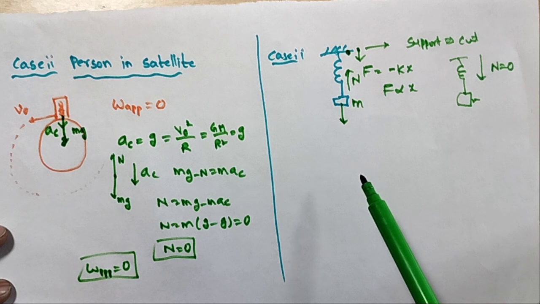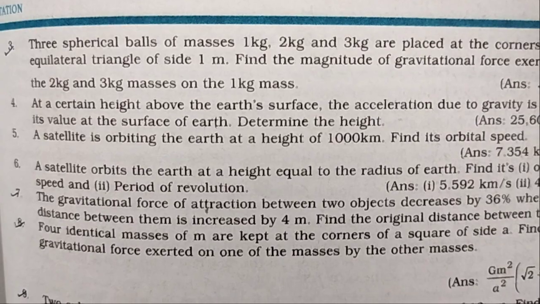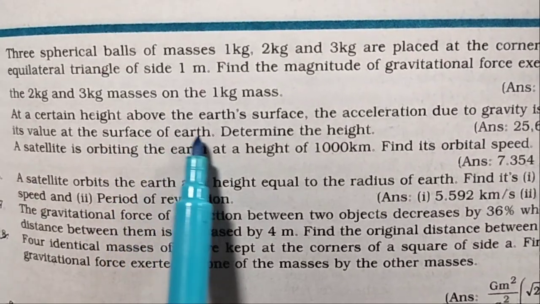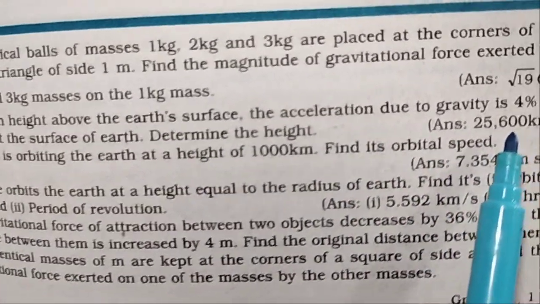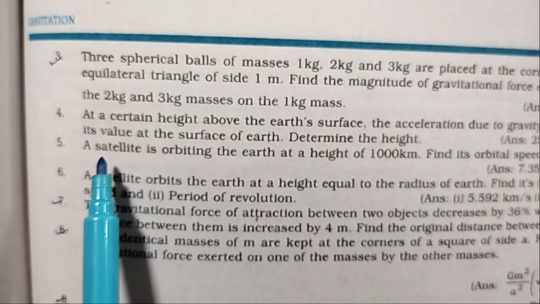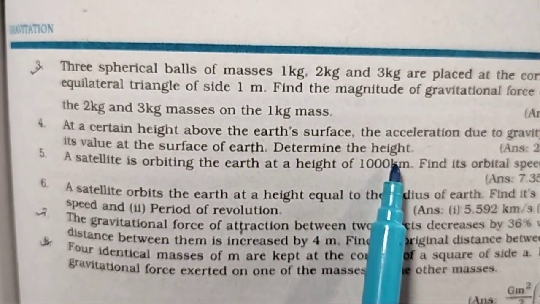Now I will explain some textbook problems, Telangana and AP NCERT textbook problems in the gravitation chapter. Problem number 4: at a certain height above the earth's surface, the acceleration due to gravity is 4% of its value at the surface of the earth. Determine the height.